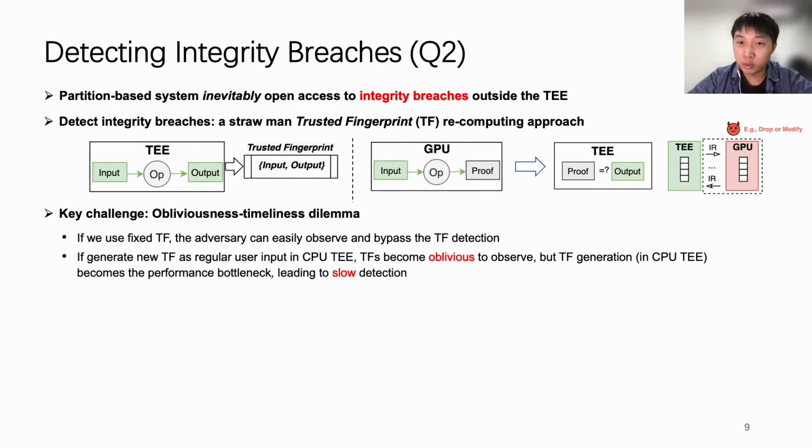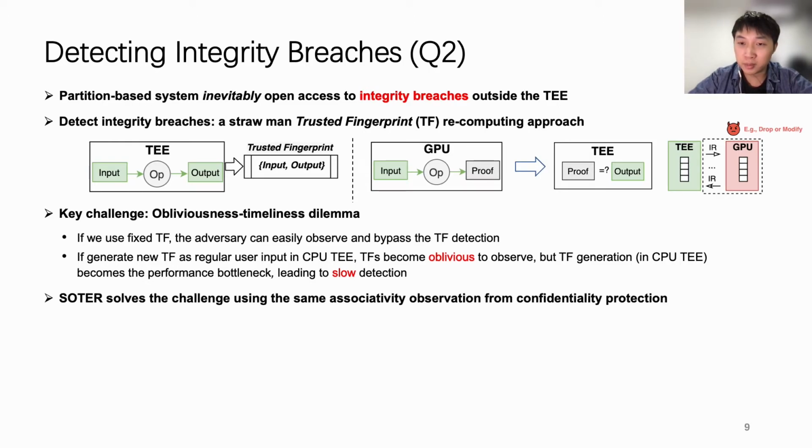On the other hand, if we constantly generate new fingerprints as regular user input in the TEE, fingerprints become oblivious to observe, but the generation process in the TEE becomes a performance bottleneck, leading to slow detection of integrity breaches. SOTER solves the challenge using the same associativity observation from confidentiality protection.